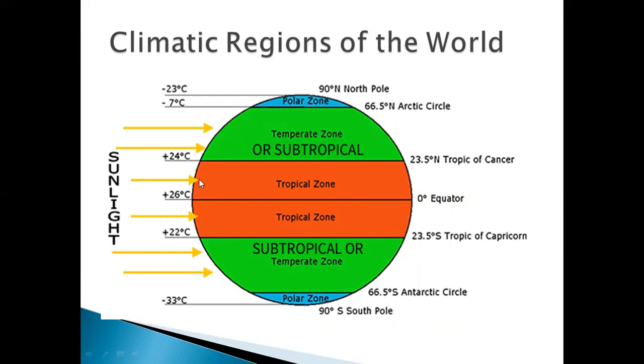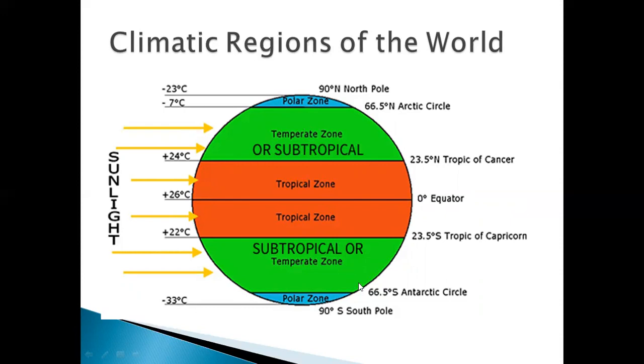This is the bulging region of the earth or the middle part of the earth. So it receives direct sunlight and it receives sunlight for a longer period of time. So this region is near the equator and this is called the tropical zone. If we move towards the poles, then comes the temperate or the subtropical zone, and towards the polar regions, towards the pole, there is a polar zone.